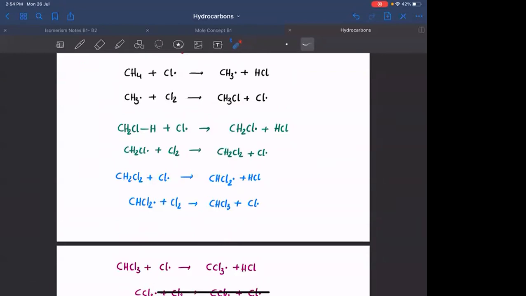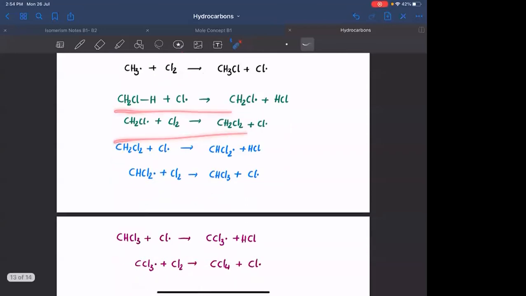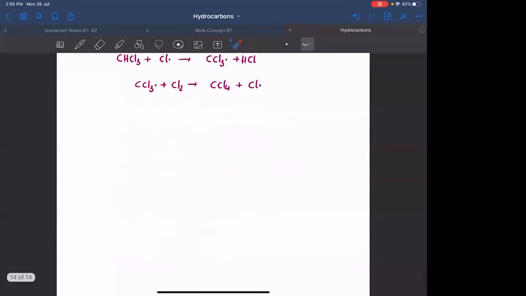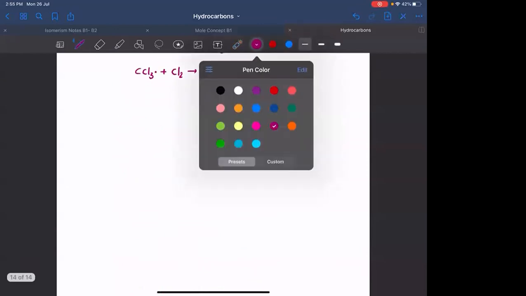If you have Cl2 in excess, a very large amount of Cl2, then after many reactions, when all the reactions are finished, the final product will be CCl4. So you get only two questions. You need to just remember these two things.